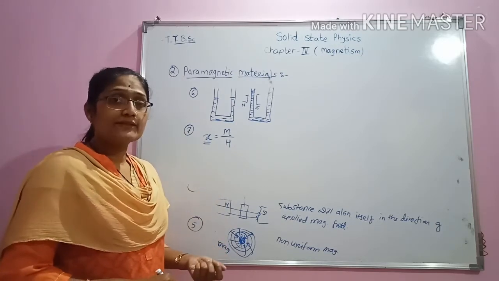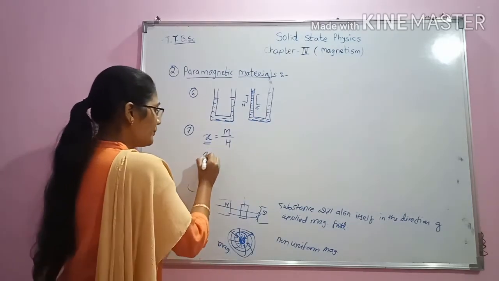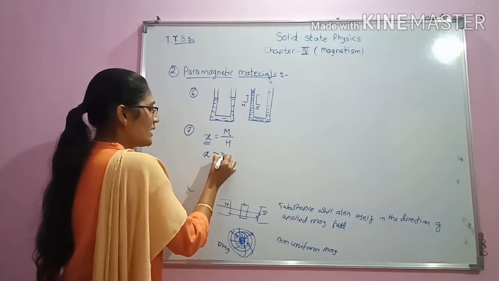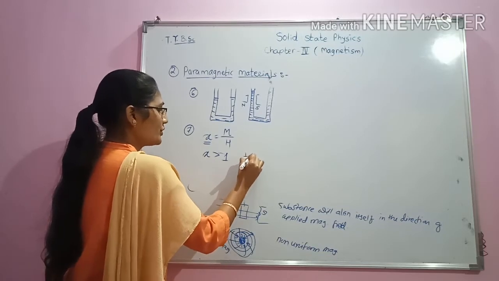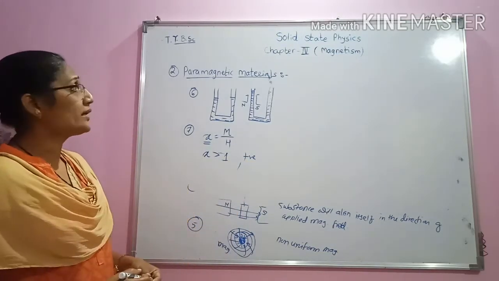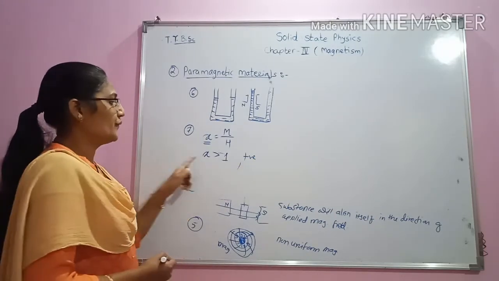Therefore, the magnetization produced is positive, and hence the susceptibility value for paramagnetic substances is positive.